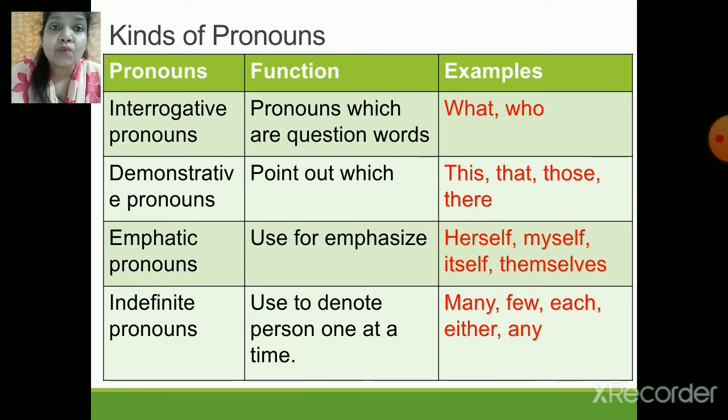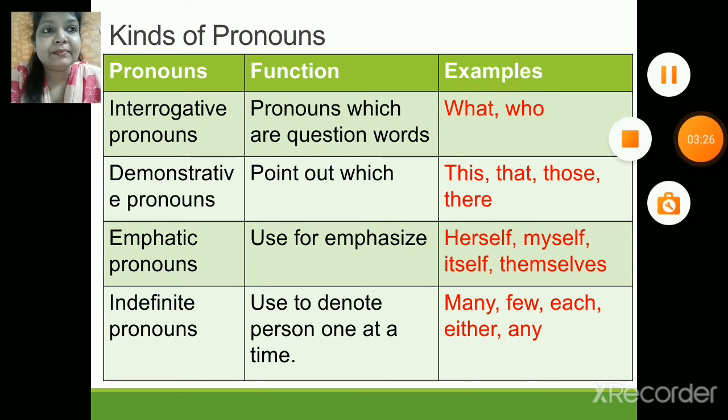So each over here is an indefinite pronoun. That's right. So children, we have done a quick revision of all your 8 kinds of pronoun. Now we will start with your workbook activity. All right, so be ready and we will start the activity in a while.